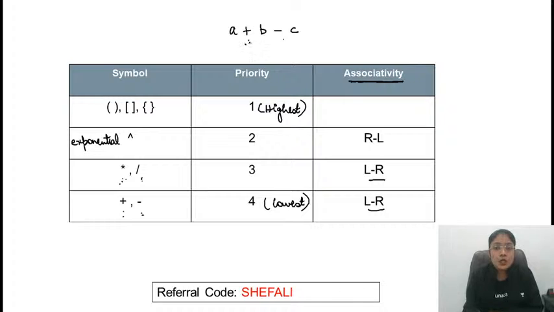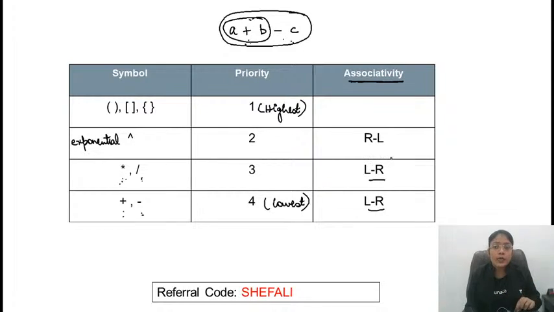This means that if this expression is given to you, first of all this will be evaluated, and then this will be evaluated. That is the meaning of associativity. But for exponential, it is right to left. Many students get confused about why it is right to left.